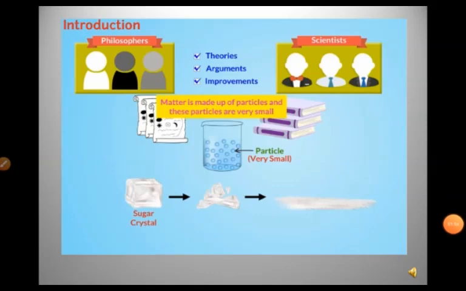But here, children, science has the validity, the proof for anything which has been said. So here, let us perform an activity to decide about the nature of the matter. Is it continuous or particulate? So children, take a single crystal of sugar and break it into a fine powder. Now tell me, how many particles does a single crystal of sugar have, and what might be the size of it?